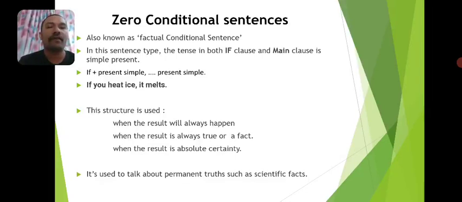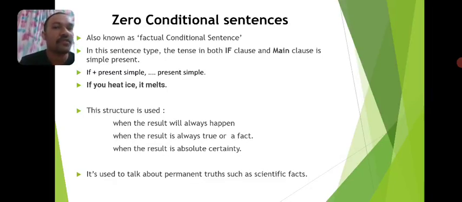Before we discuss the usage of this conditional sentence, let's first look at its structure, how this conditional sentence is structured. In the zero conditional sentence type, in both the if clause as well as the main clause, only simple present tense is used. So in both parts of the sentence, only simple present tense should be used.